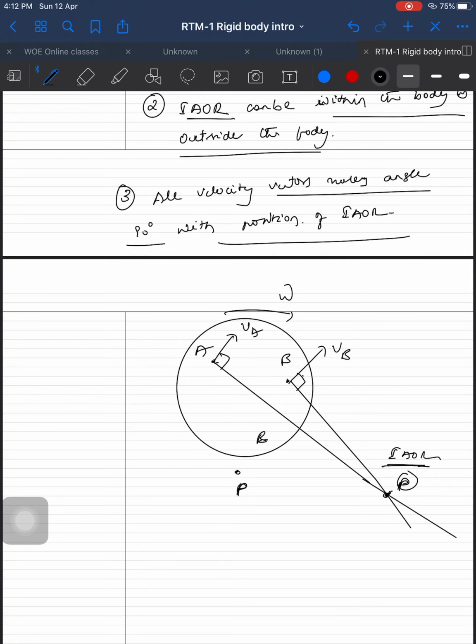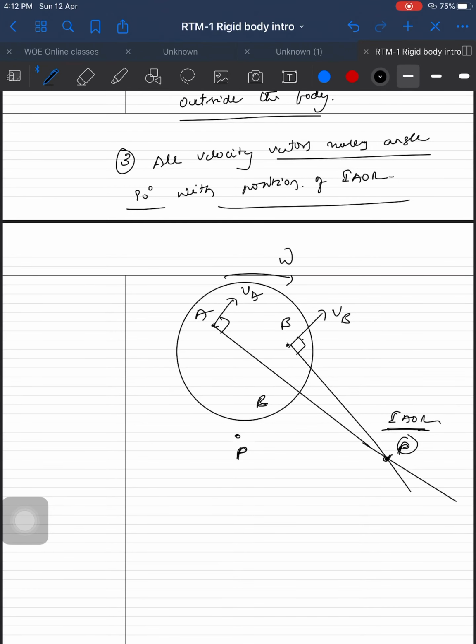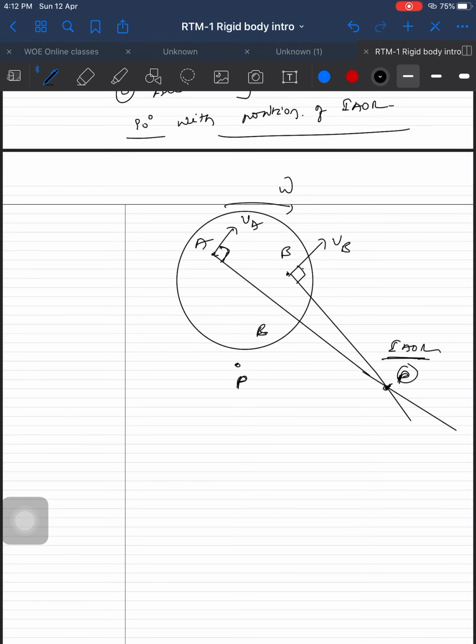You understood this part? Sir, you may ask a question, why will it be making a 90 degrees angle? If you see circular motion, in a circular motion the velocity is V, and this is R. With omega, V is equal to R omega, right? What is the angle between R and V? 90 degrees.